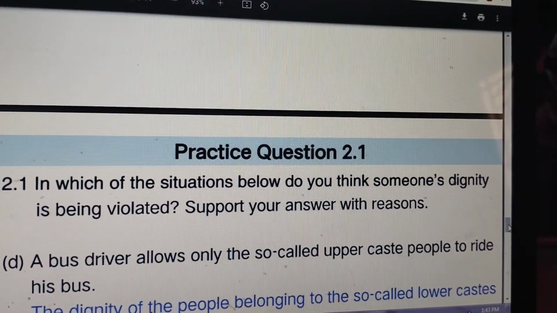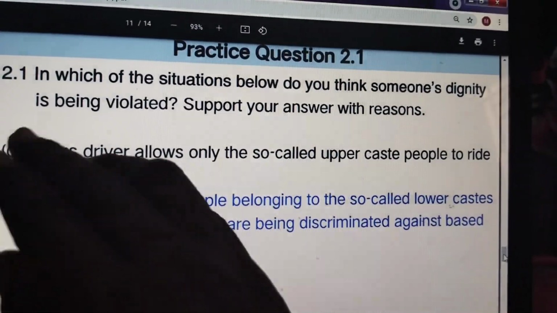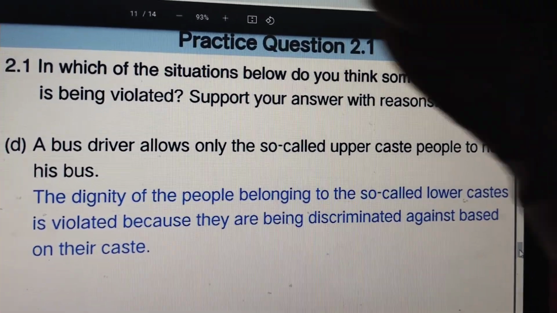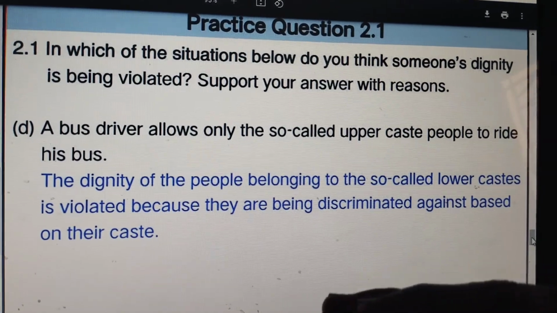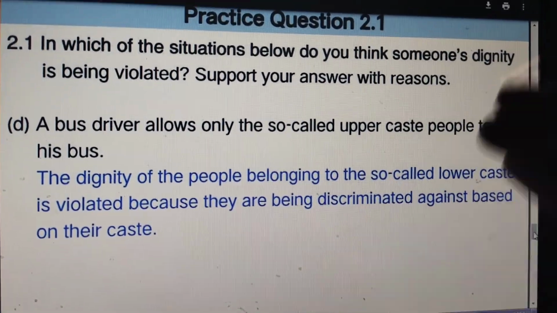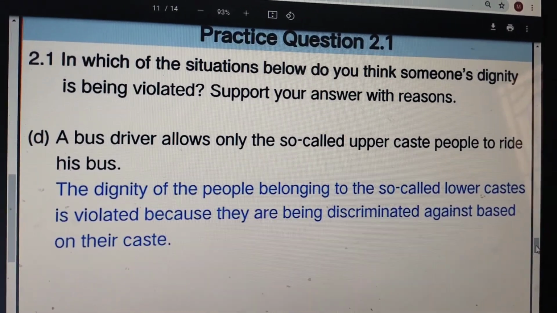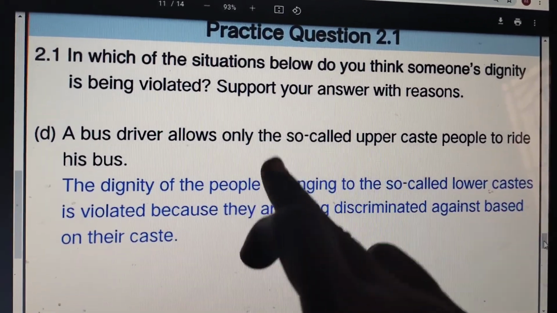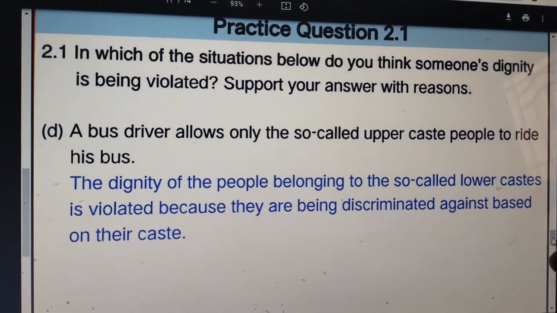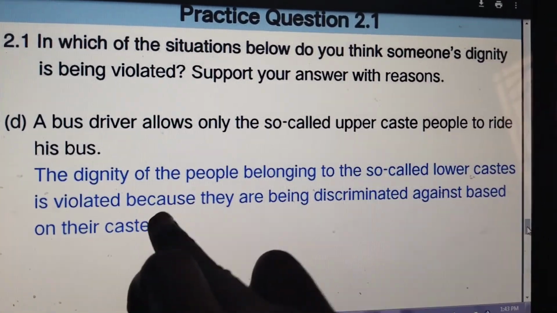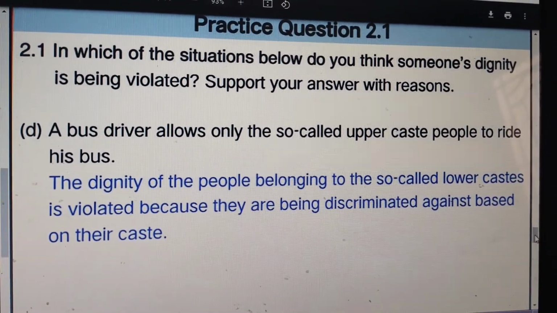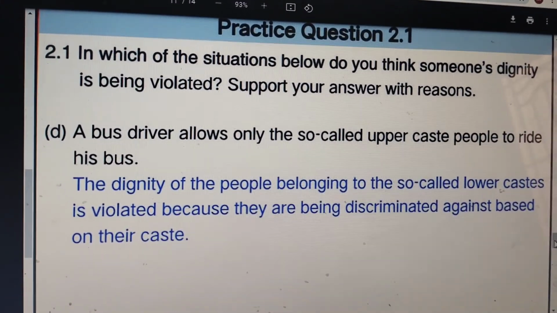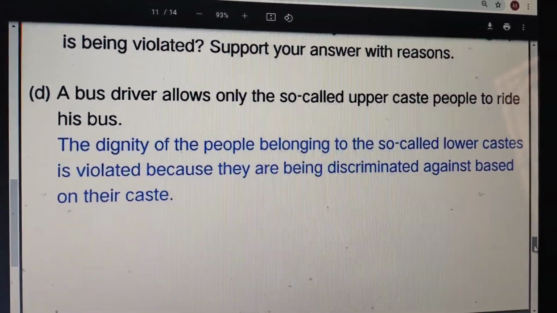And the next situation is that a bus driver allows only the so-called upper caste people to ride his bus. So here you can see the discrimination of caste. They are taking people in the bus according to caste. So the dignity of the people belonging to the so-called lower caste is violated because they are being discriminated against based on their caste. So these are the situations showing how dignity is violated.